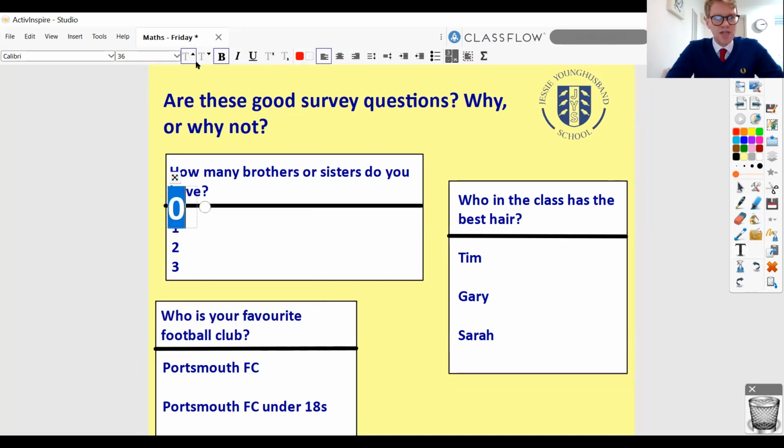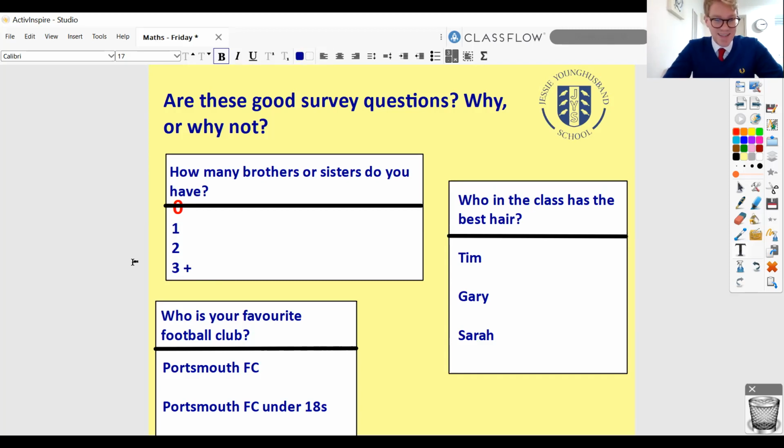Now, we probably don't want to have to write every single number. We don't want to have to give, like 4, 5, 6, 7, 8, 9. I don't know who has 9 brothers and sisters, but you get the idea. So I think what could be quite a useful thing to do here is we could have 3 or more, for example, or 3 plus. And that would mean that if you've got 4, 5, 6, 7, 8, you would tick that box as well. These would be good ways of improving our possible answers here so that everyone would be able to answer it. That's really important. So definitely make sure your answers have an answer for everybody.